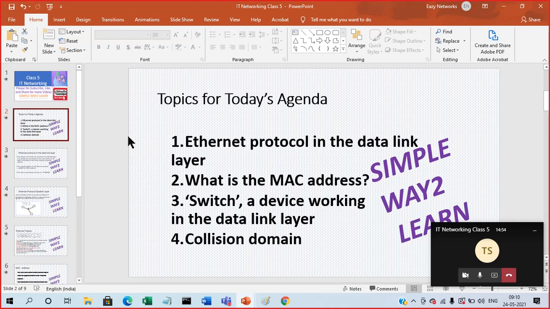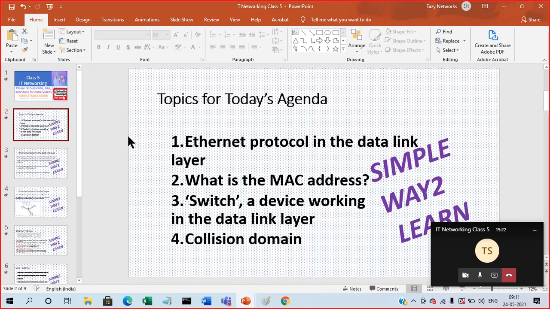In today's class we are going to talk about how layer 2 works, and which protocols are involved in layer 2 to make the communication successful. Along with that, we will discuss what the MAC address is, the reference in layer 2, the data link layer, on which the communication happens.